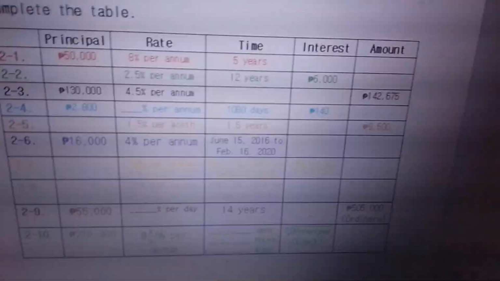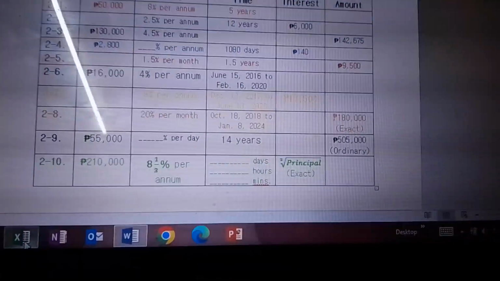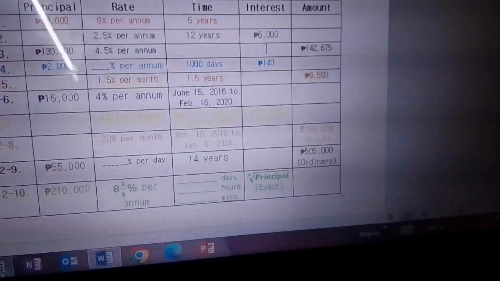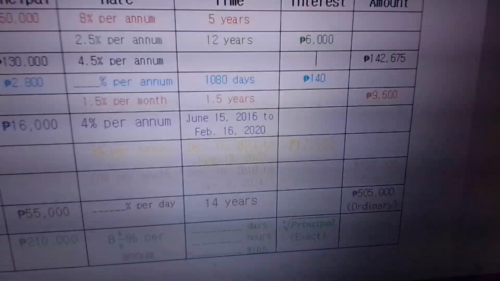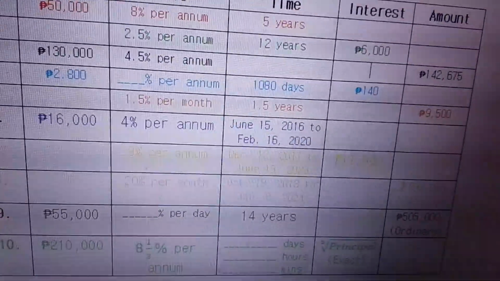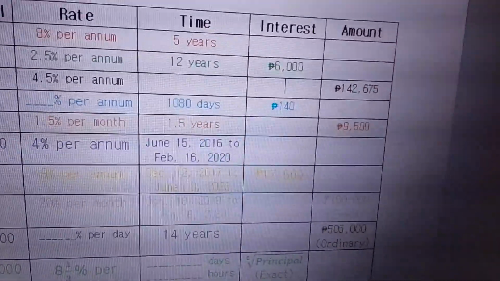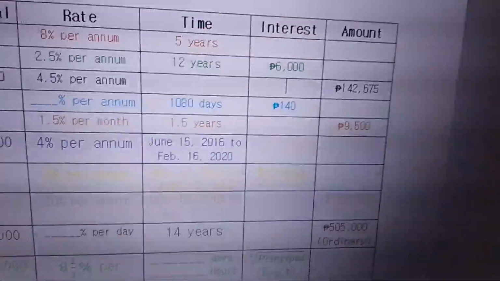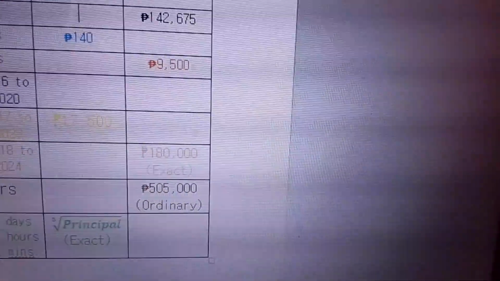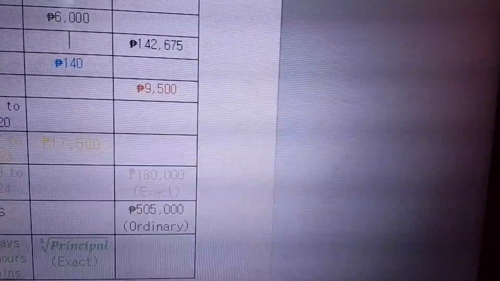Now for number 8, although you can't see the problem because it's light in color again, let me push it. Sorry. I think there might be a problem. So therefore, we have 20% per month, and the time is from October 18, 2018 to January 8, 2024. And we have 180,000 pesos, which represents the exact amount.